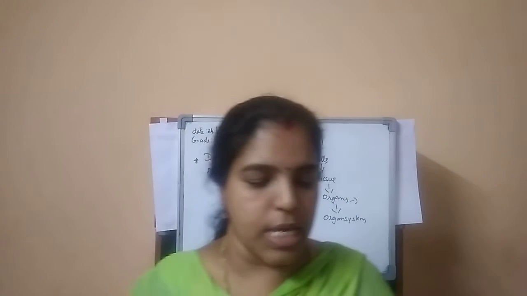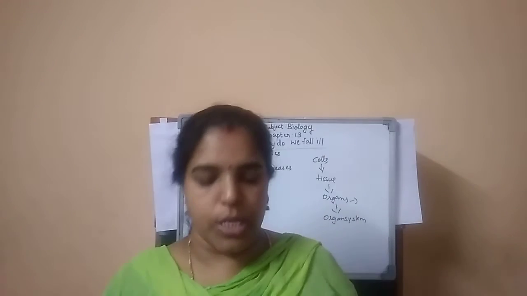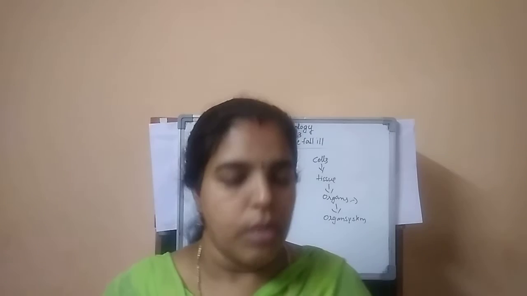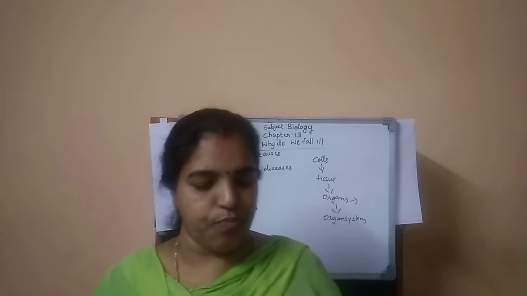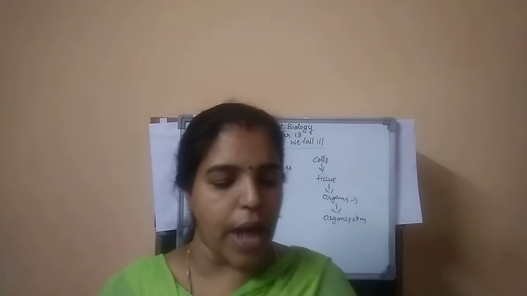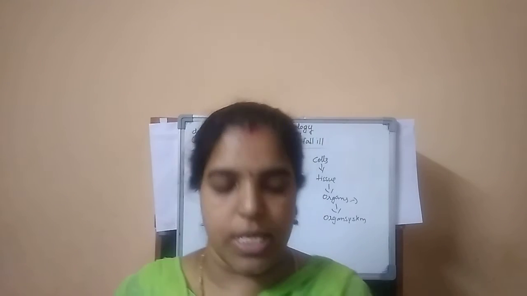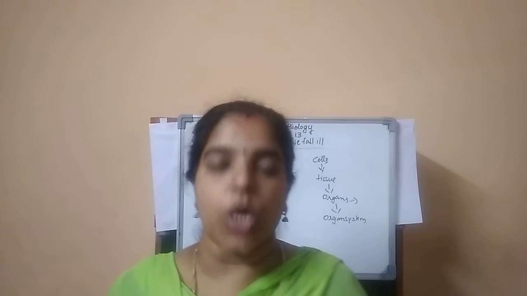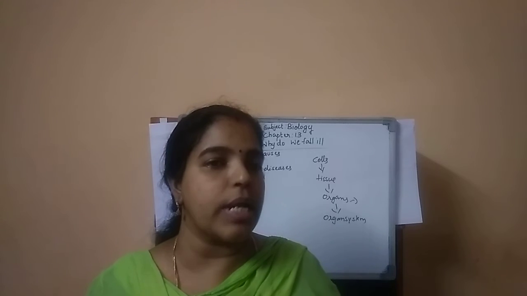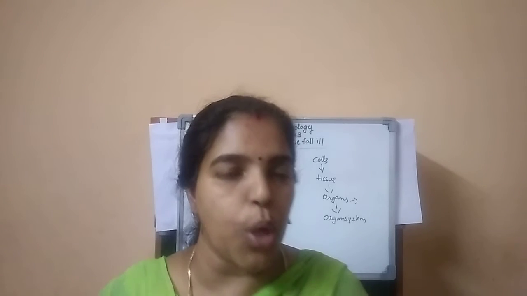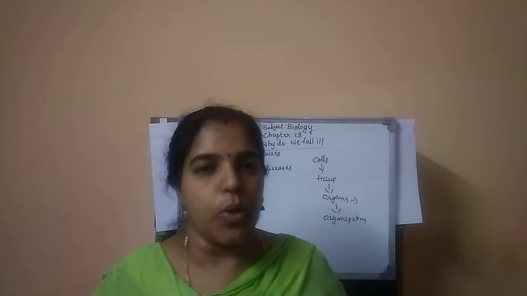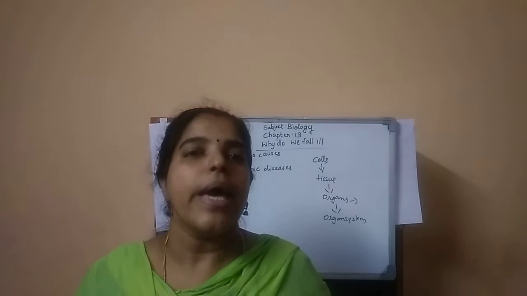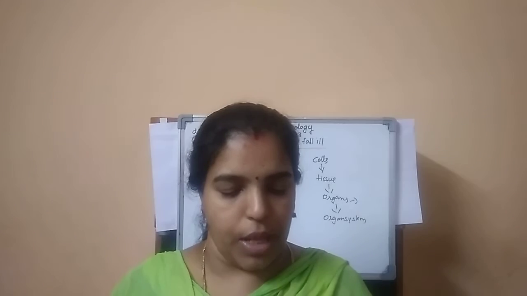So when there is a disease, either the functioning or the appearance of one or more systems of the body will change for the worse. Worse means worst, bad, very bad. These changes give rise to symptoms and signs of disease. The symptoms of disease are things we feel as being wrong. For example, I told you a headache will show. If the digestion process is not proper, we will feel stomach pain, gastric trouble, or vomiting.